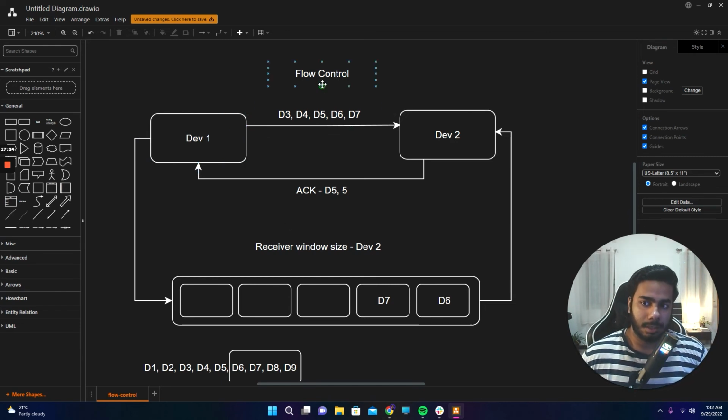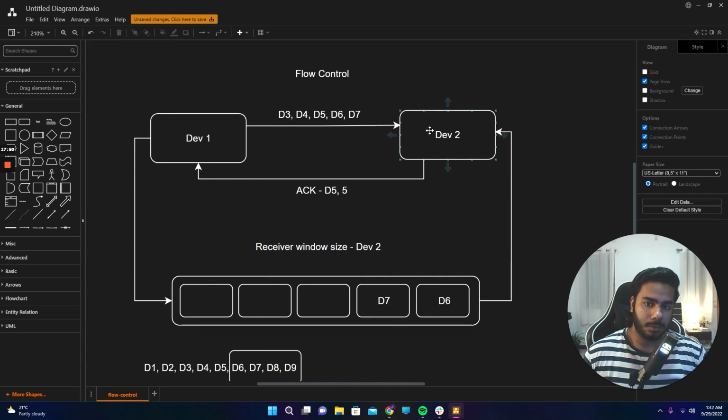And then the concept of flow control comes in. We cannot just keep bursting segments from device 1 to device 2, because if we keep trying to push more data than device 2 can handle, it will just keep dropping the packets. That would lead to more and more retransmission, which would again lead to wasted time and bandwidth. So we don't want to do that.